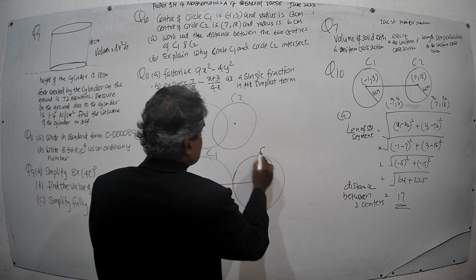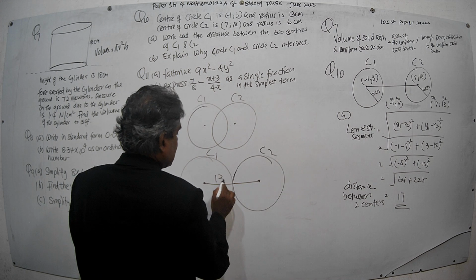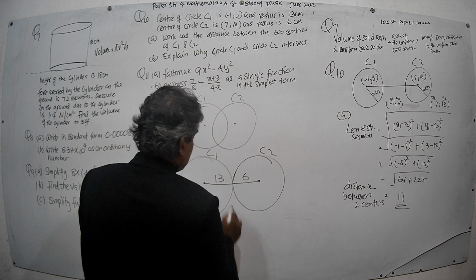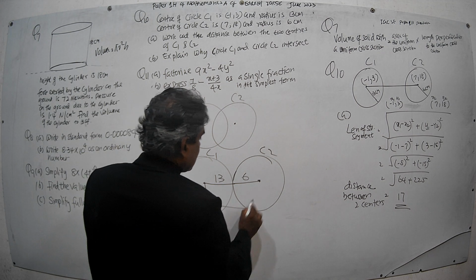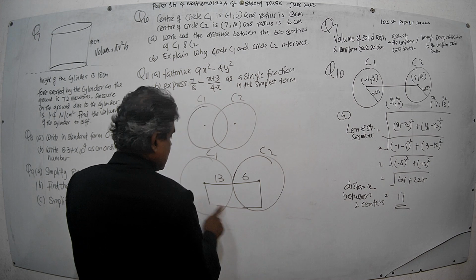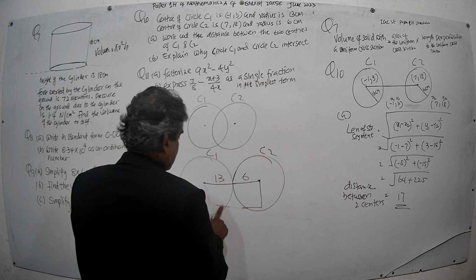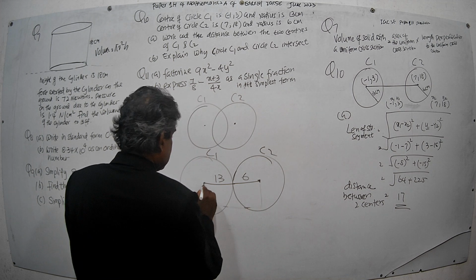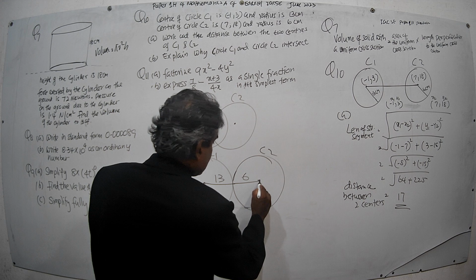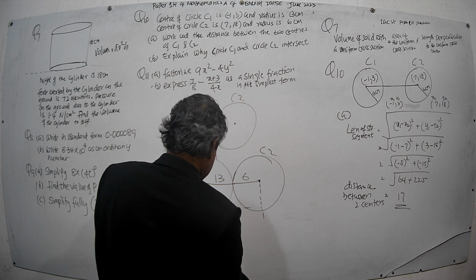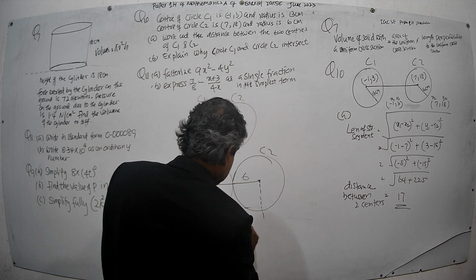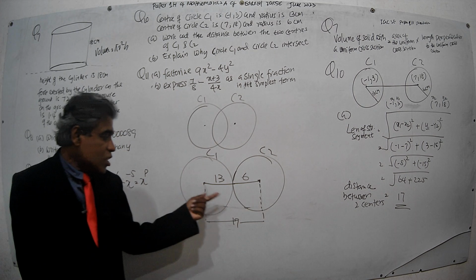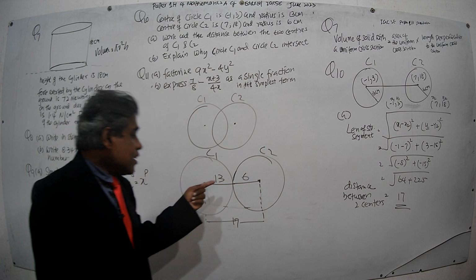This is C1, C2. This one is 13, this one is 6. Then 13 plus 6 is how much? 19. Then the total length of this part, like this, the total length here is 19. If the total distance between the two centers is 19, they touch.